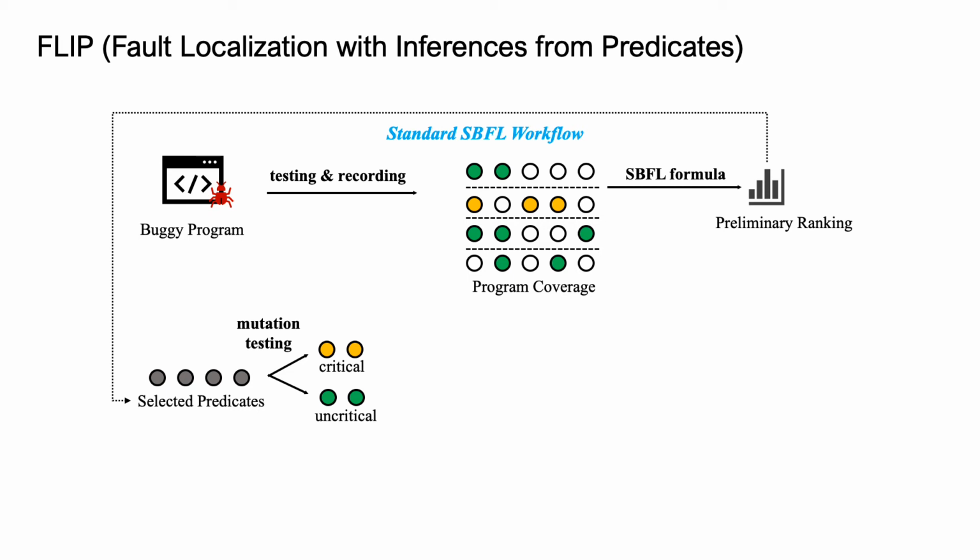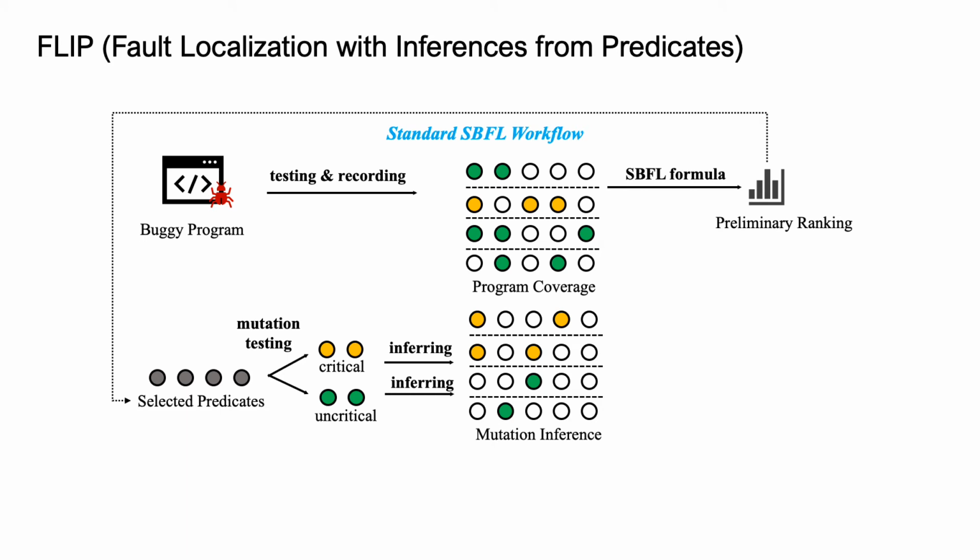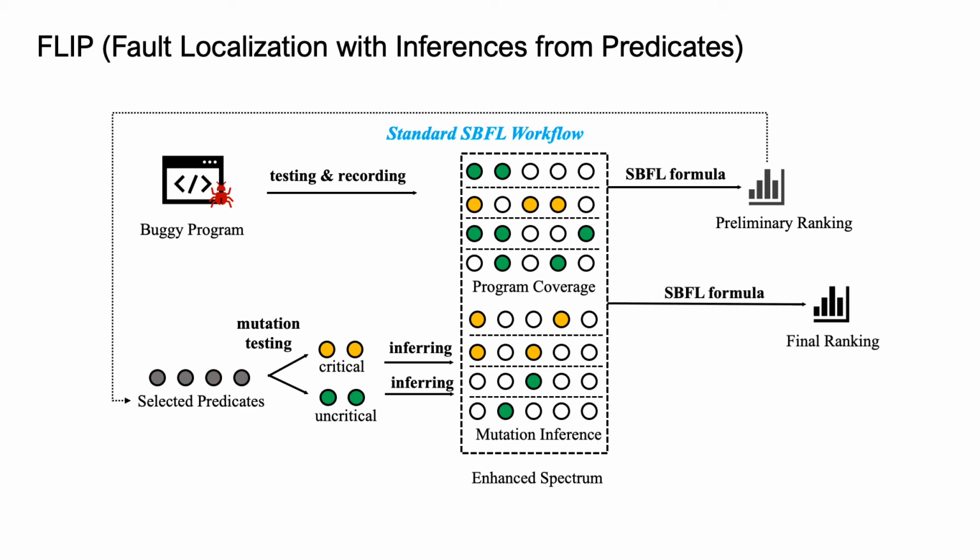Then we use mutation testing to classify them into critical and uncritical predicates and make mutation inferences from them. Then we integrate the mutation inferences into the original spectrum and build an enhanced spectrum. Then we use the same formula to calculate a final ranking.